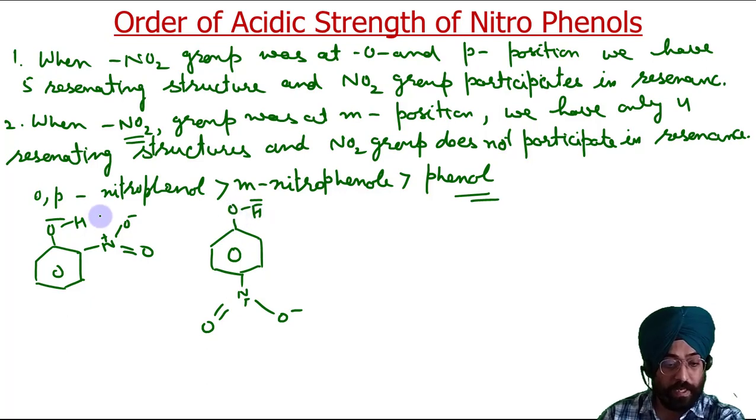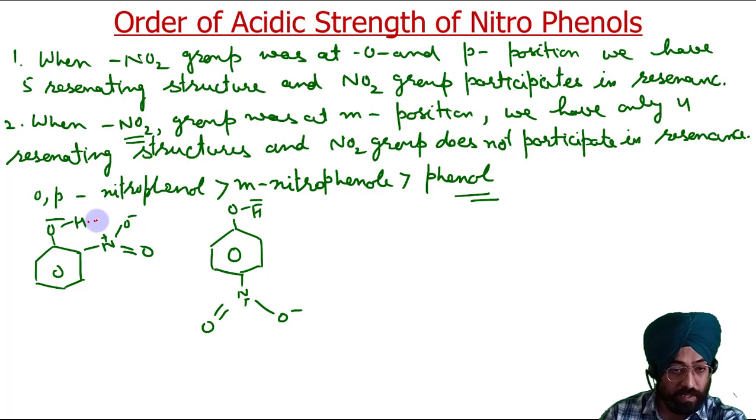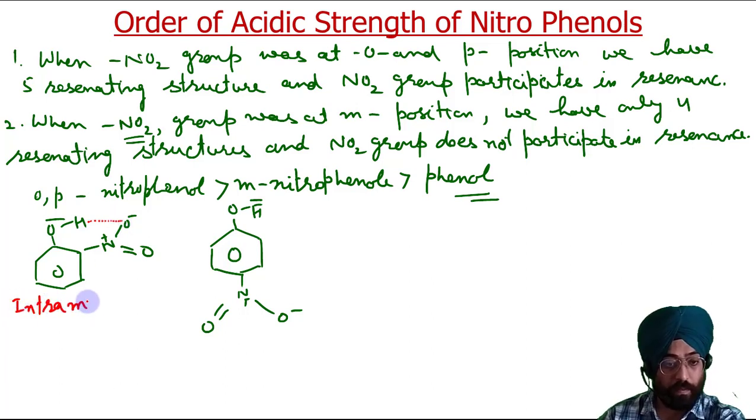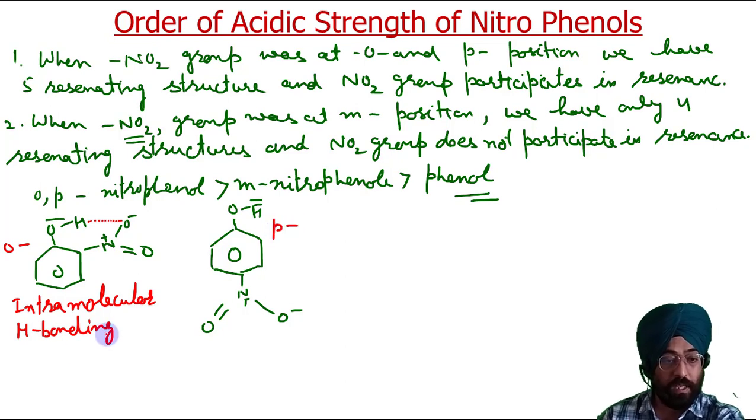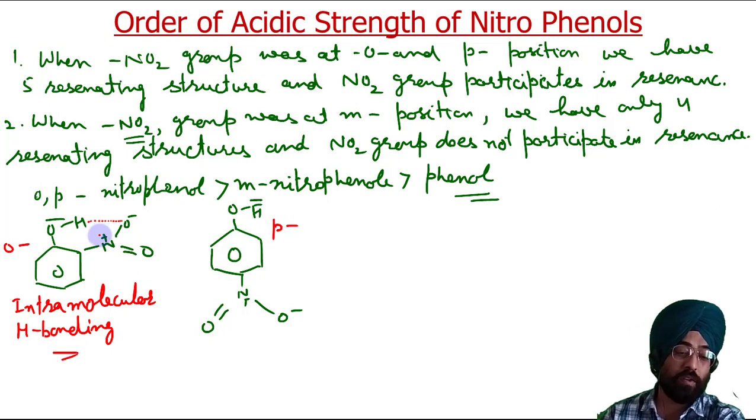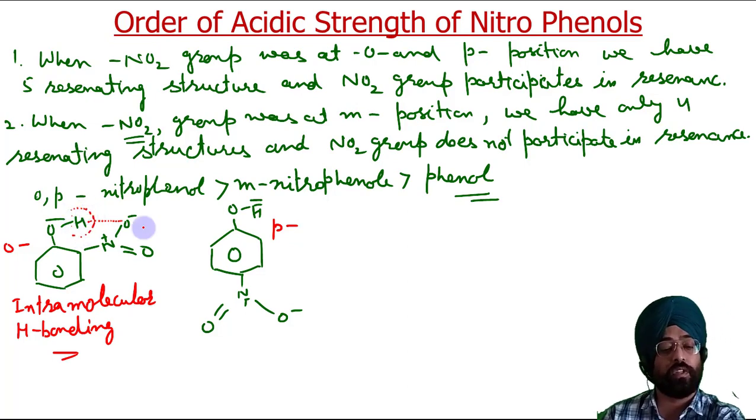Here you can see these hydrogens are involved in intramolecular hydrogen bonding. Intramolecular hydrogen bonding is present in ortho nitrophenol. This is your ortho isomer, this is your para isomer. Because of this intramolecular hydrogen bonding, the removal of this proton becomes difficult because it is bound to this oxygen.